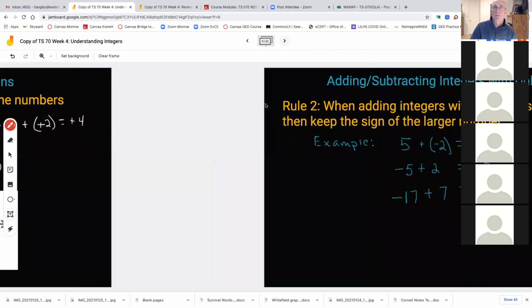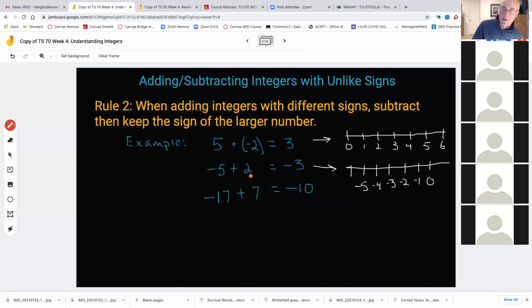All right. Next rule. Again, I want you to copy this down. You don't have to copy down the white number lines, but I'm going to give you another 30 seconds to copy down rule number 2. So we're talking about unlike signs now.